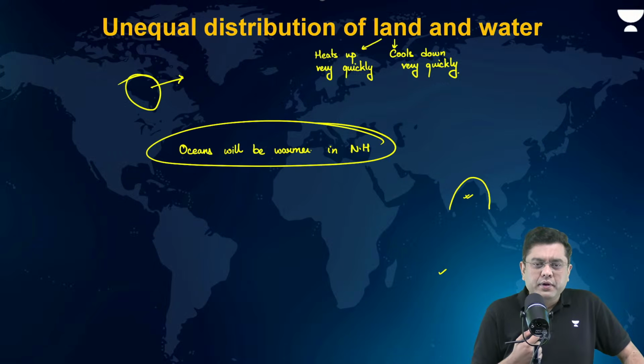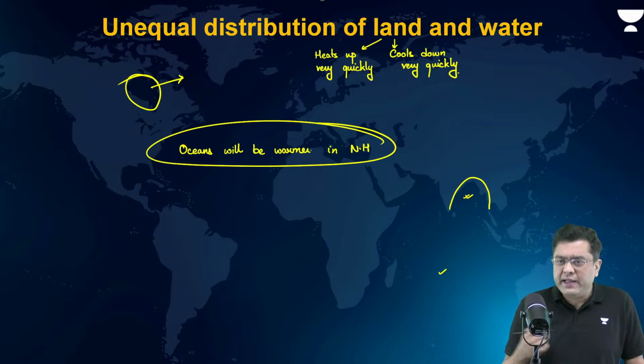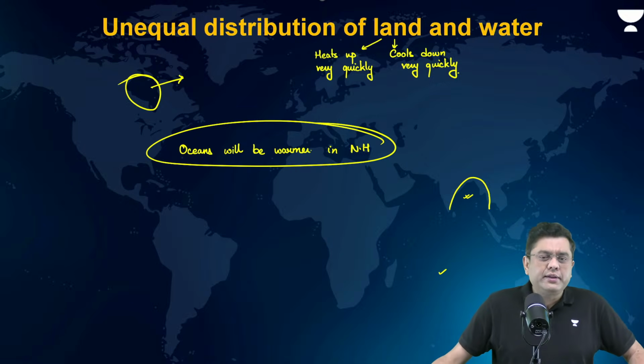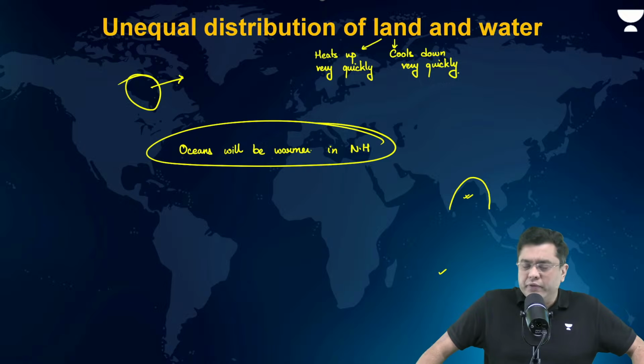Okay? That's why fisheries in the northern side? Absolutely not. That has got nothing to do with more fisheries in the northern side. Fisheries and their existence are based upon multiple other factors, ocean currents, upwelling, etc. There are multiple other factors which lead to the fisheries, not the warmer temperature. In fact, higher temperature is not good for the biodiversity. Whenever you have higher temperature, biodiversity generally is impacted.